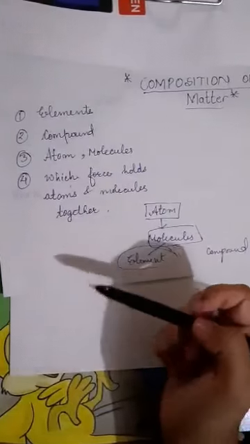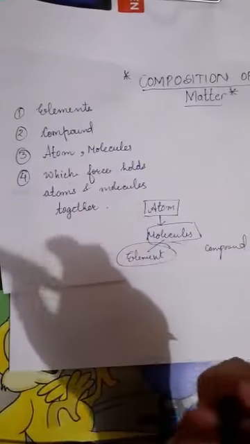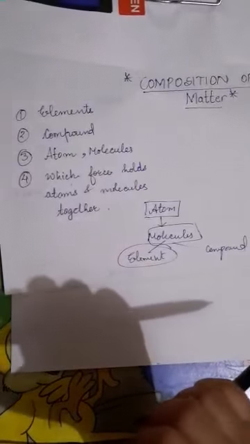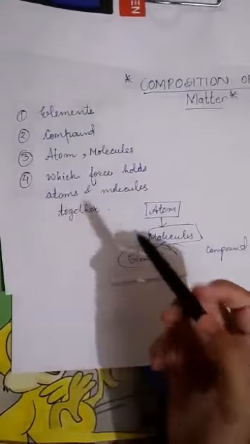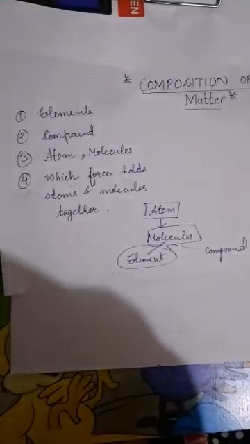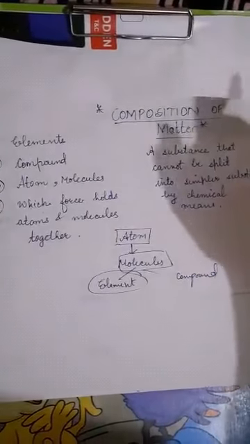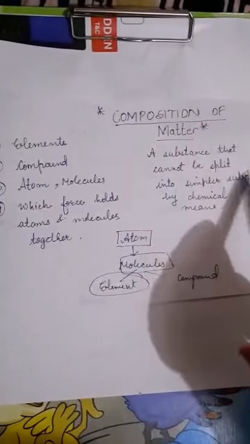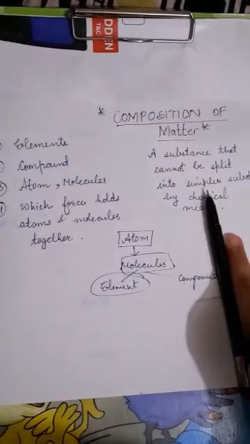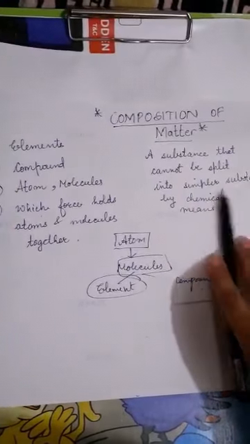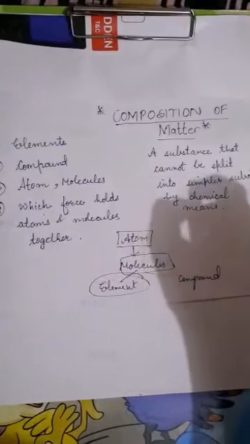Now what is an element? An element is a substance that cannot be split into simpler substances by chemical means. Here I have written the definition of an element: a substance that cannot be split into simpler substances by chemical means.